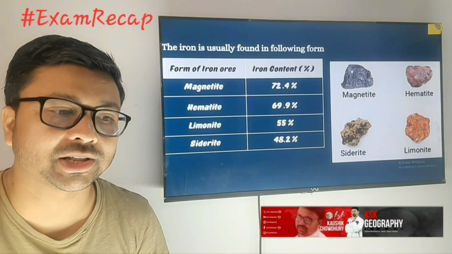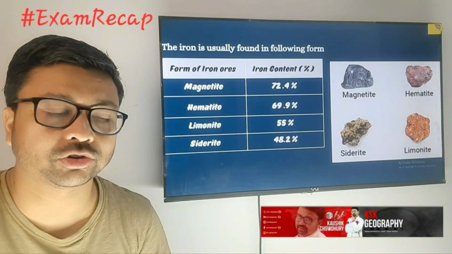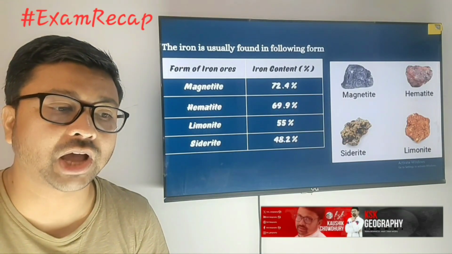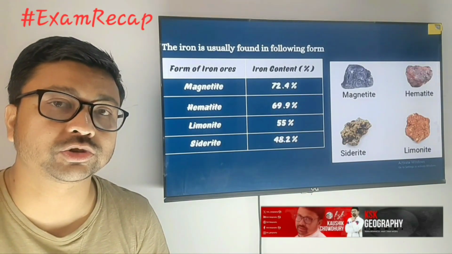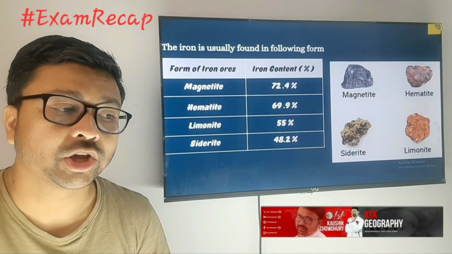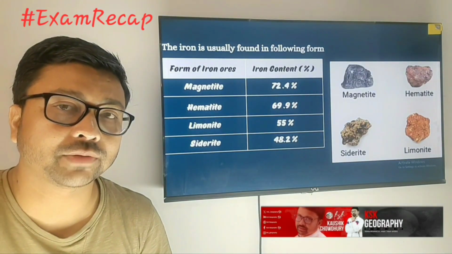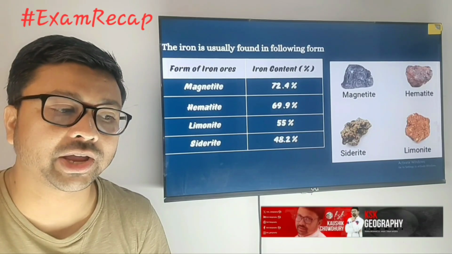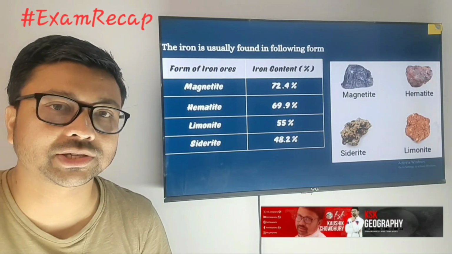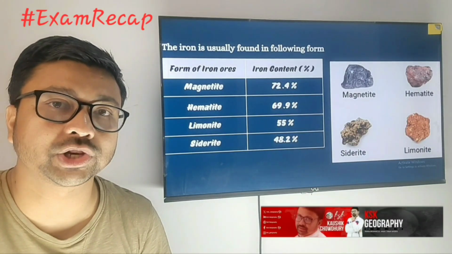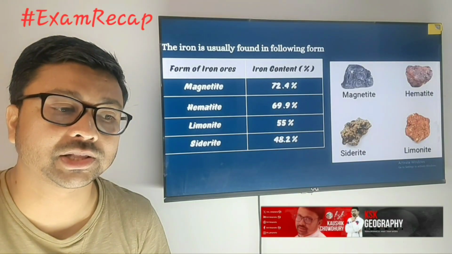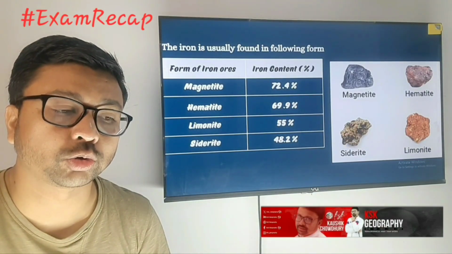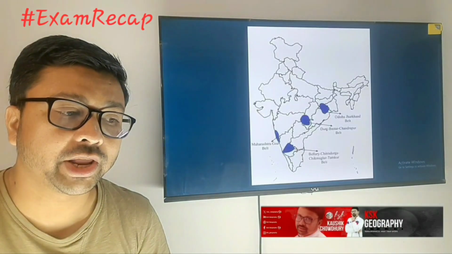So let's start with the metallic minerals. According to your syllabus, first you need to focus on iron. Remember, we get iron from iron ore, right? So what are the iron ores? There are four types of iron ore: magnetite, hematite, limonite and siderite. This classification has been done as per the concentration of iron in the particular rocks. Those are the iron ores.